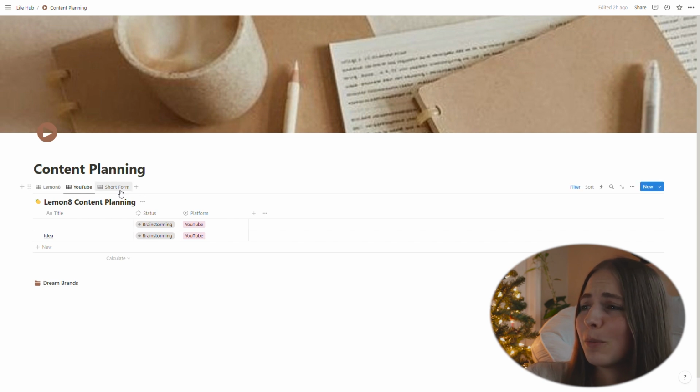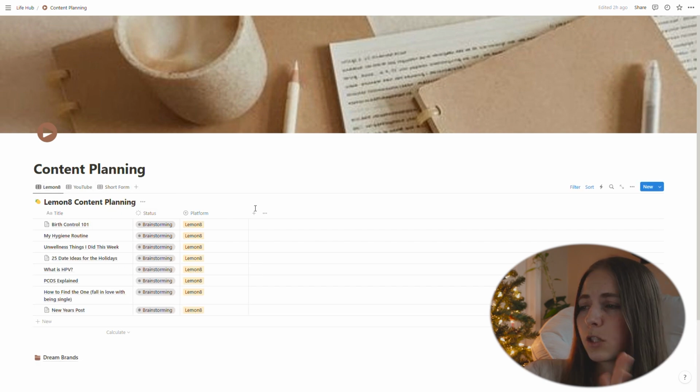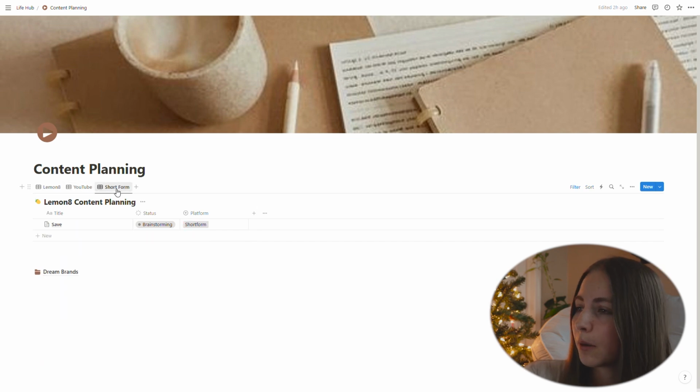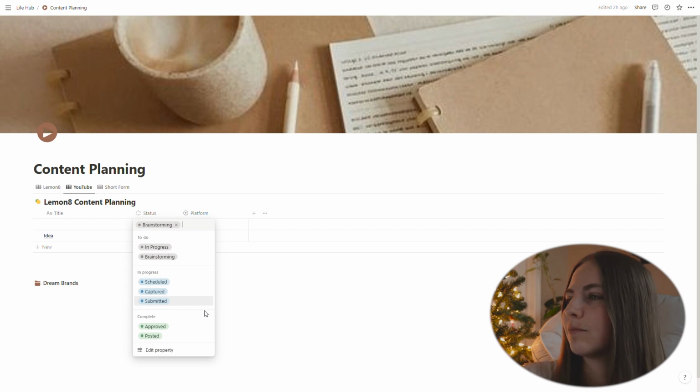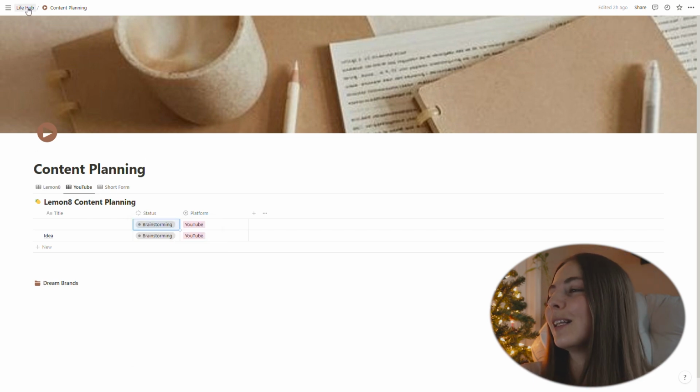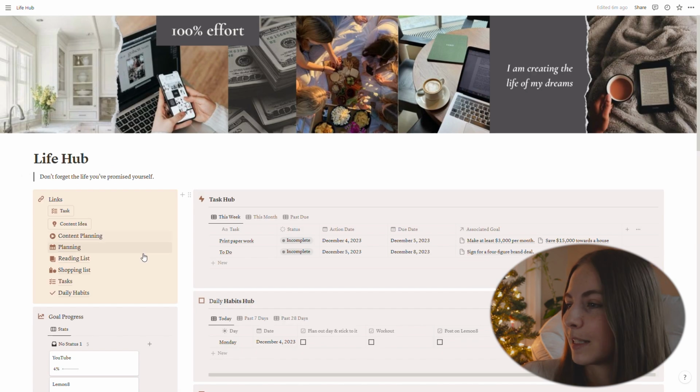This is super simple. It's literally just a database that I have sorted out into Lemonade posts, YouTube videos, and then short form content. And then I just have what platform they're posted on and then the status of them. So if I'm brainstorming them, and then scheduled, captured, submitted, posted, all of those kinds of things. So that's super simple, very, very basic, but it's a lifesaver.